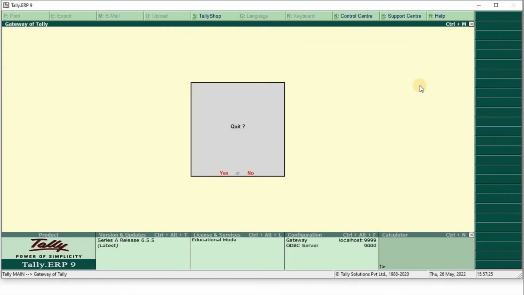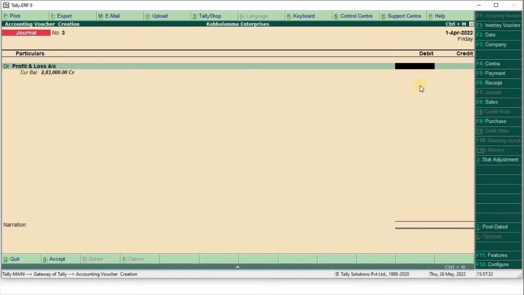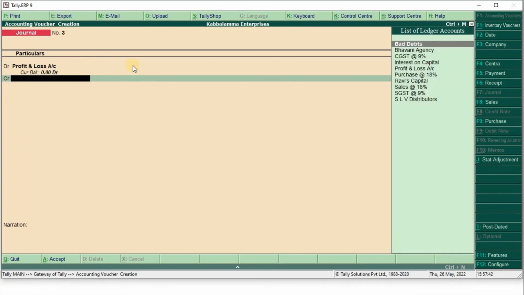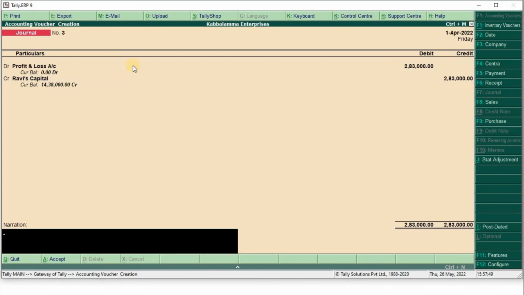Okay, so go to the journal voucher. Profit and loss account debit 2,83,000, now it is 0, Ravi's capital. So these are the three adjustment entries I showed. In my next video, part number 2, I will show other adjustments.